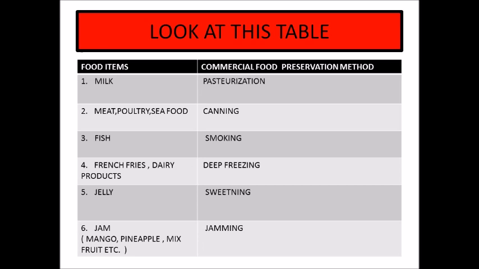This milk is germ free and maintains the taste and healthfulness. Now the second food item is meat, poultry and seafood. These non-vegetarian food items are preserved by the canning method.